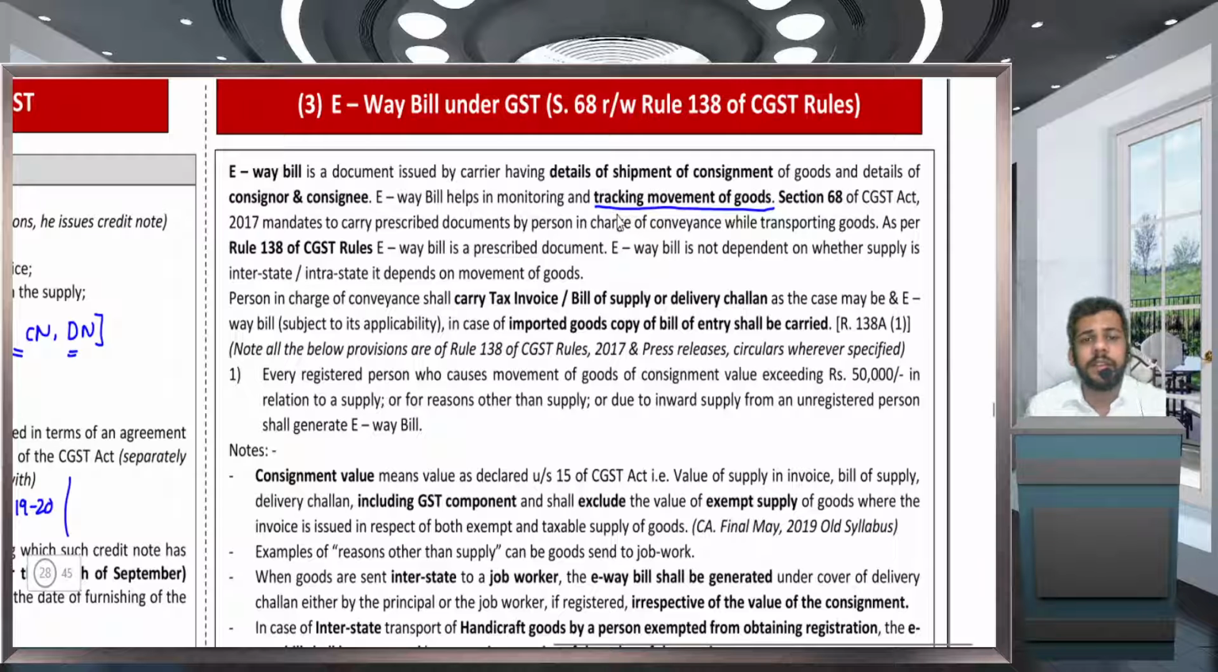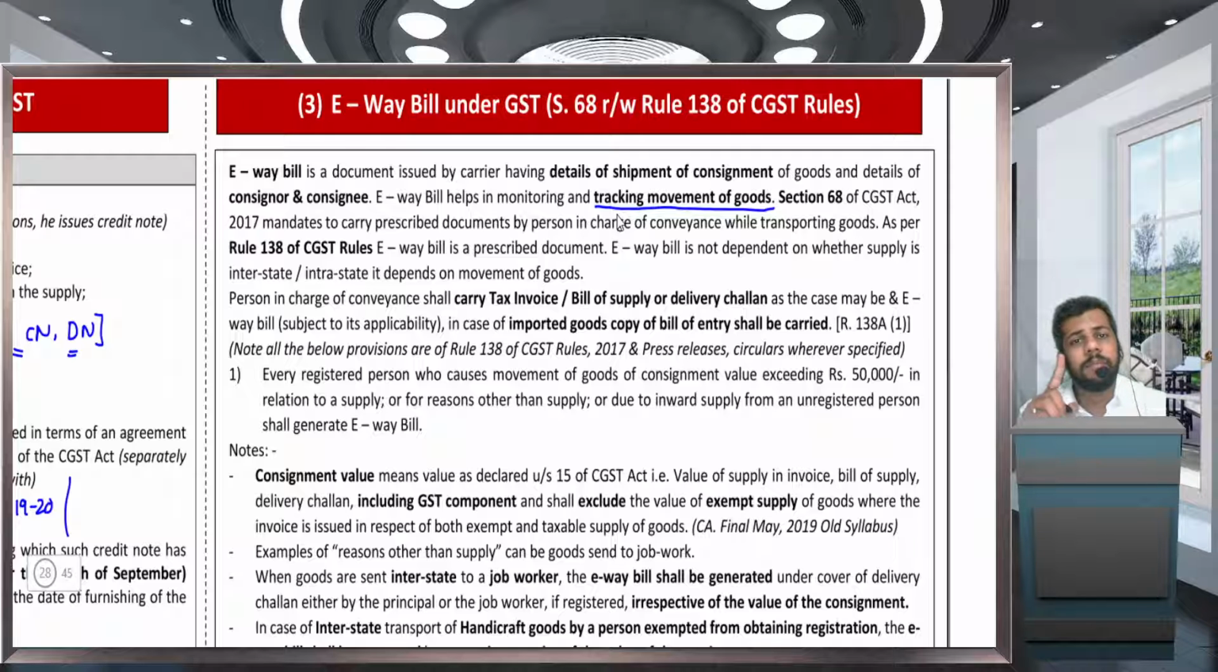This concept is in section 68 of the CGST Act, read with rules 138, 138A, 138B. These are a few rules in which the e-way bill is contained. Who is the person liable to generate the e-way bill? The answer is the person who is causing the movement of goods. For example, if I am causing the movement of goods, I have to generate the e-way bill.